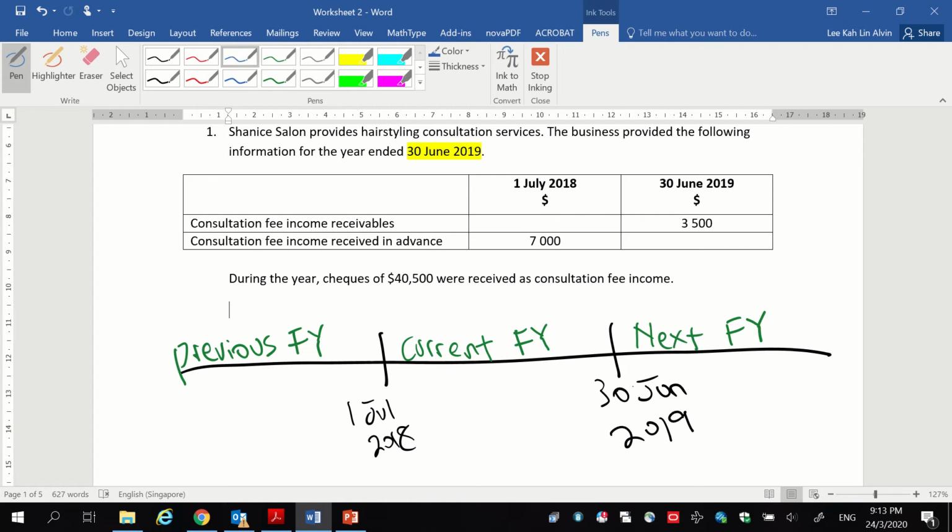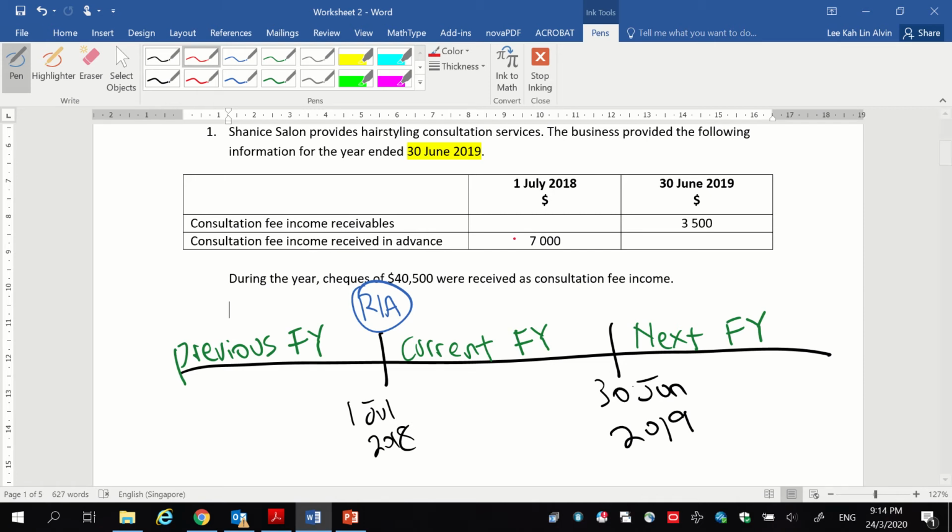At the start of the financial year, we are talking about the received in advance of 7,000. So we have a received in advance at the start of the financial year. I will use RIA to represent received in advance. Now we have to go back to the definition of a received in advance. What does received in advance tell you about this 7,000? It refers to you receiving the money in advance.